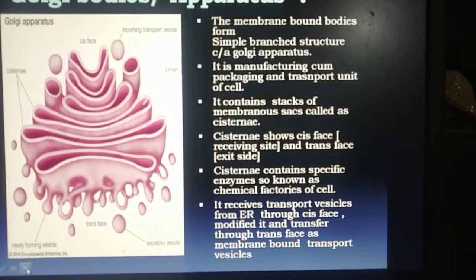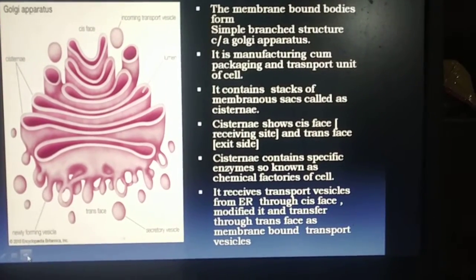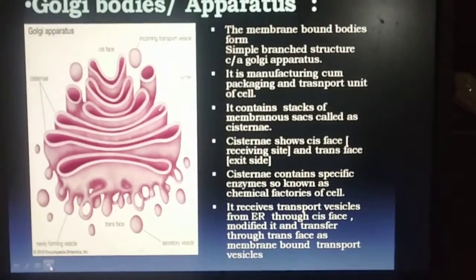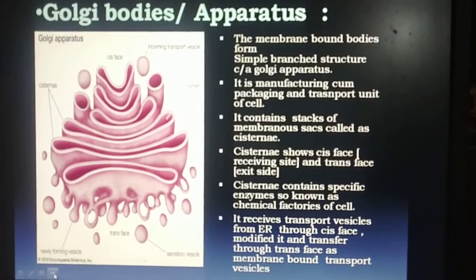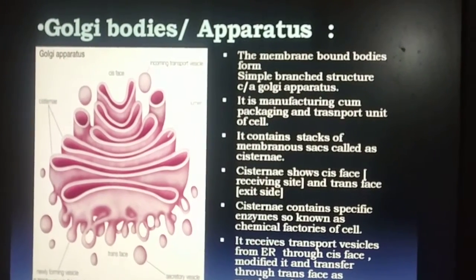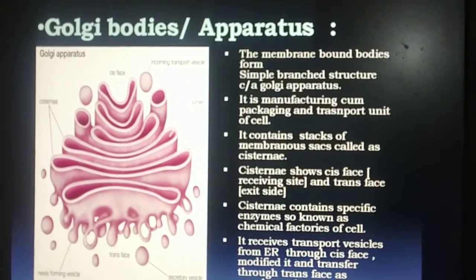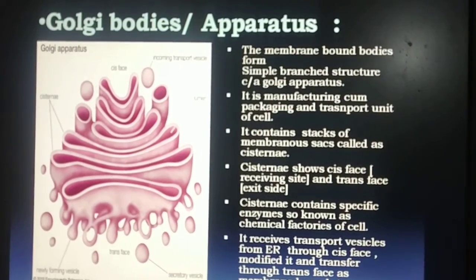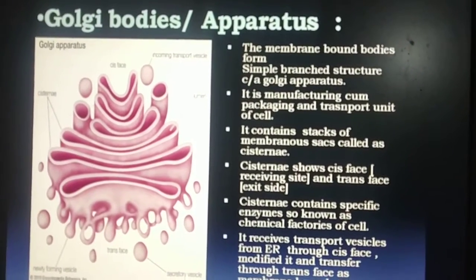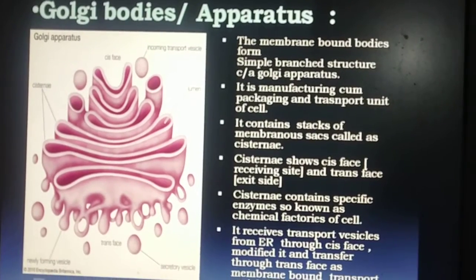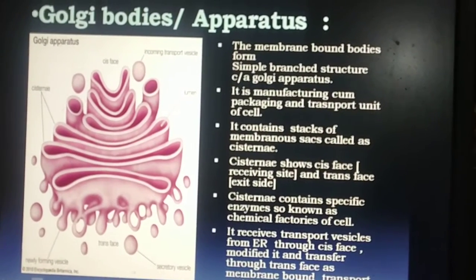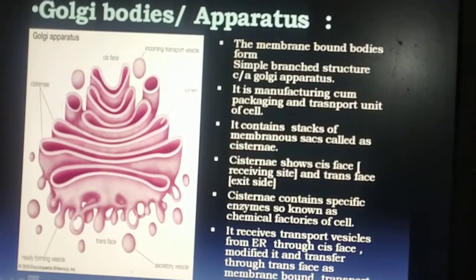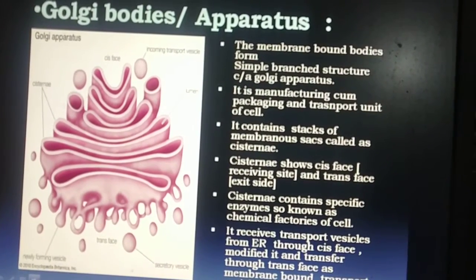Cisternae contain specific enzymes, so Golgi bodies are known as chemical factories of the cell. Rough endoplasmic reticulum or smooth endoplasmic reticulum forms a product, that is protein or fat. This protein or fat is transferred towards the Golgi bodies. The Golgi body helps in remodeling as well as packaging of this product.